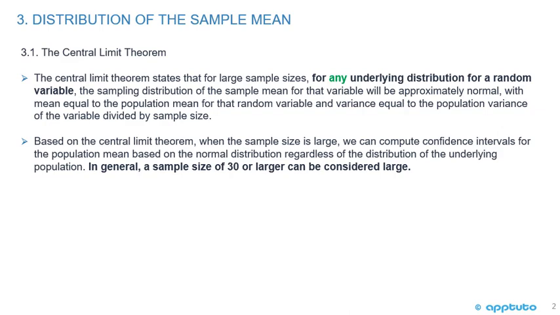Based on the central limit theorem, when the sample size is large, we can compute confidence intervals for the population mean based on the normal distribution, regardless of the distribution of the underlying population. In general, a sample size of 30 or larger can be considered as large.